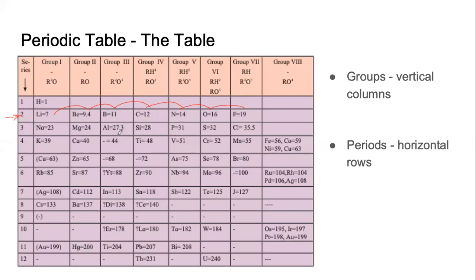When we look at other cases, 23 to 24, 1. 24 to 27.3, 3.3. 27.3 to 28, only 0.7. 28 to 31, 3. 31 to 32, only 1. 32 to 35.5, 3.5 is the difference. Now the problem with this is, now he is not able to say that it is fine.